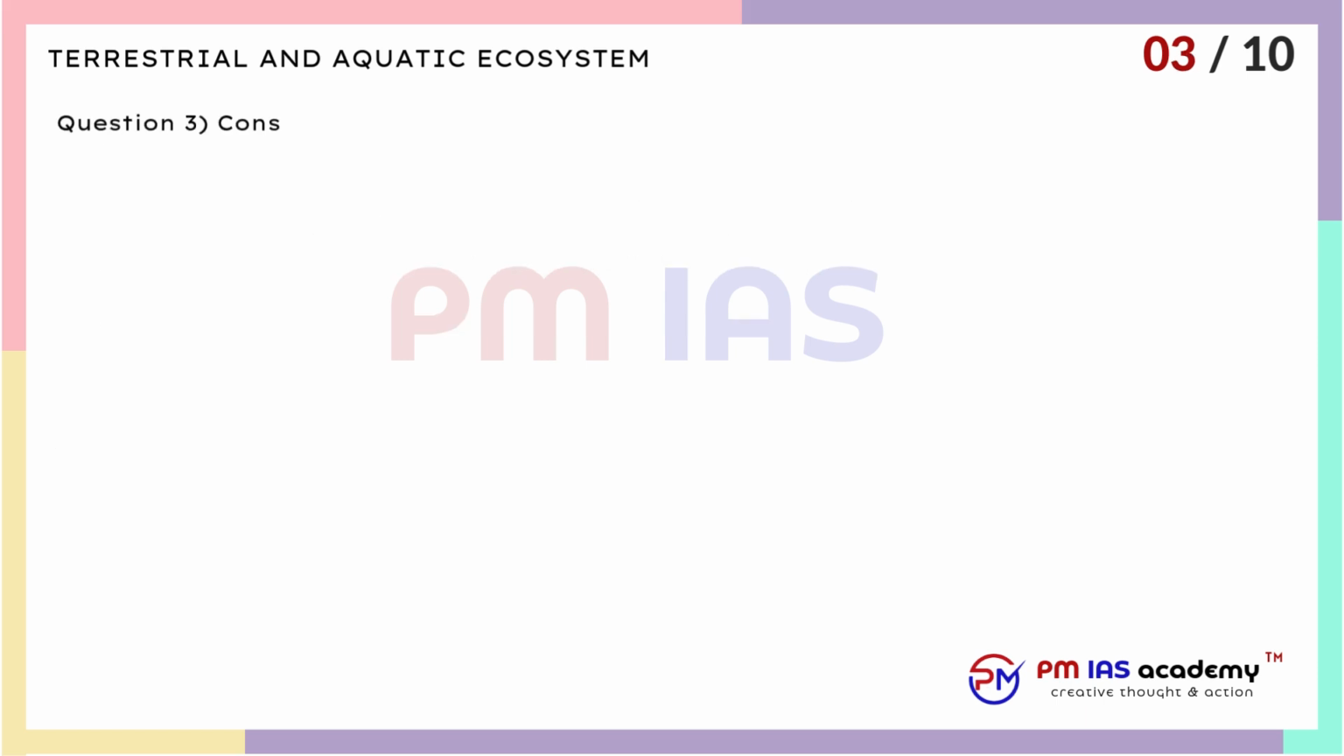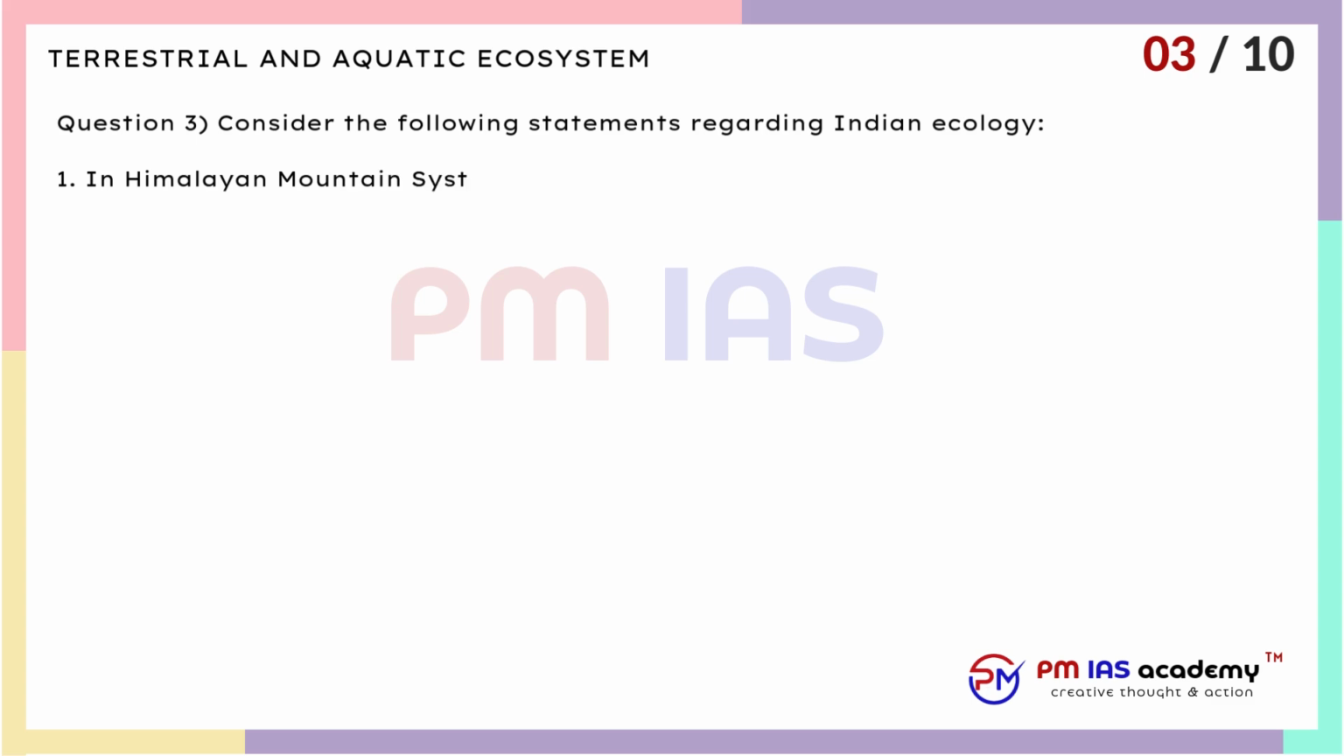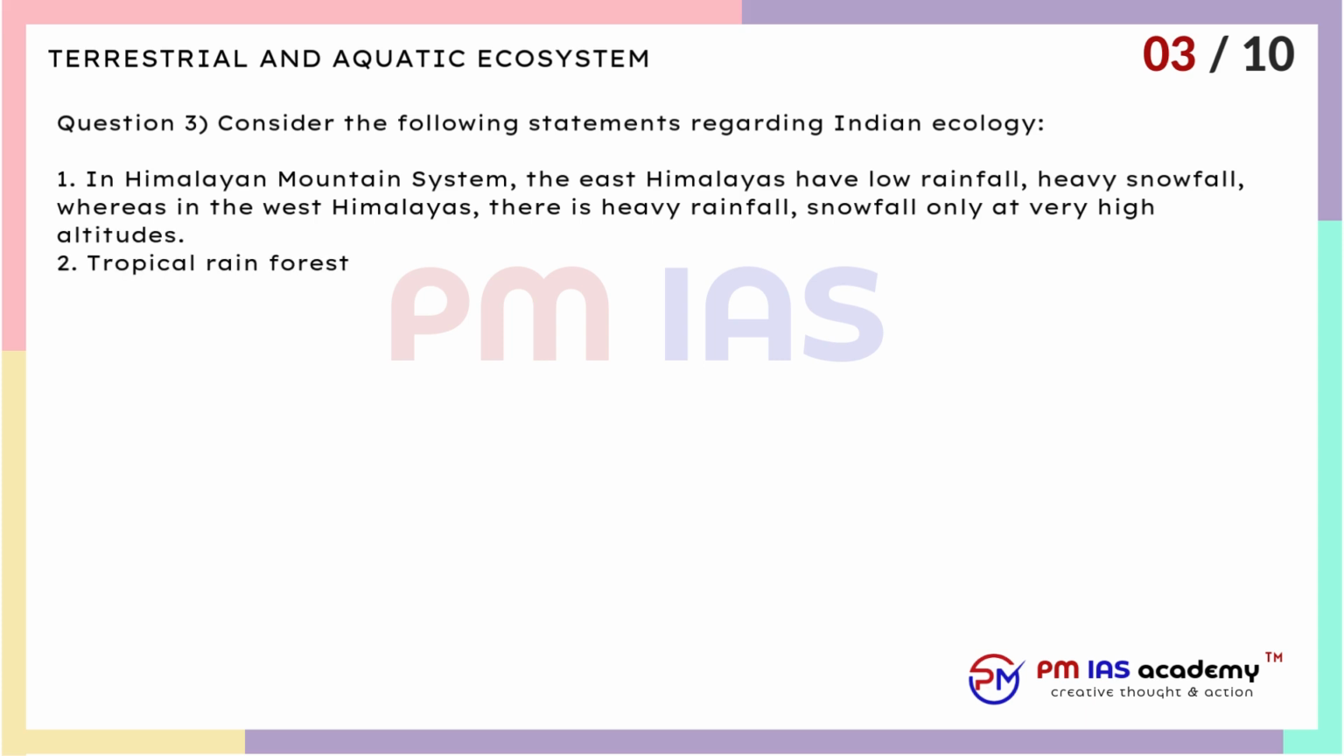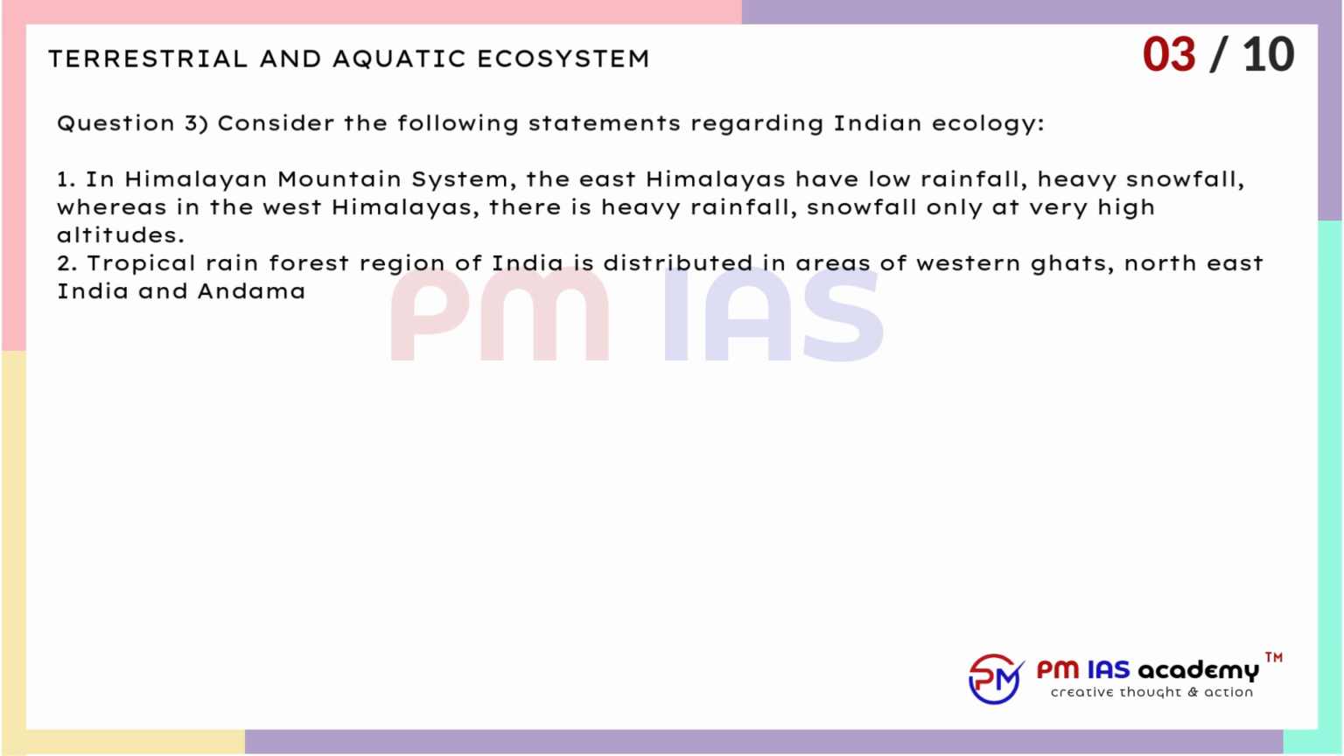Question 3. Consider the following statements regarding Indian ecology. 1. In Himalayan mountain system, the East Himalayas have low rainfall, heavy snowfall, whereas in the West Himalayas, there is heavy rainfall, snowfall only at very high altitudes. 2. Tropical rainforest region of India is distributed in areas of Western Ghats, Northeast India and Andaman and Nicobar Islands. 3. The mangrove swamps of Sundarbans are the delta of the Ganges and Brahmaputra.